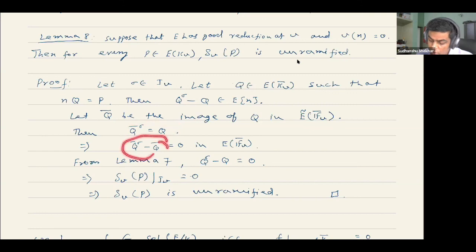So this is 0, and now we use the previous lemma, because we know that this is an n-torsion point, and we know that n-torsion points inject into the finite field. So from the previous lemma, what we get is that delta P evaluated at sigma is itself 0. Therefore delta V P is unramified.